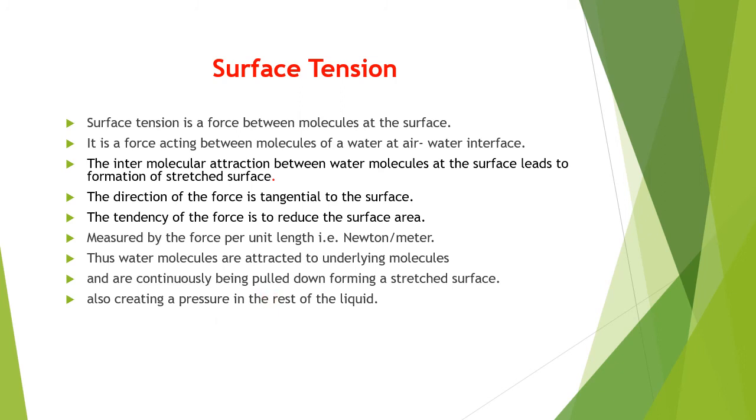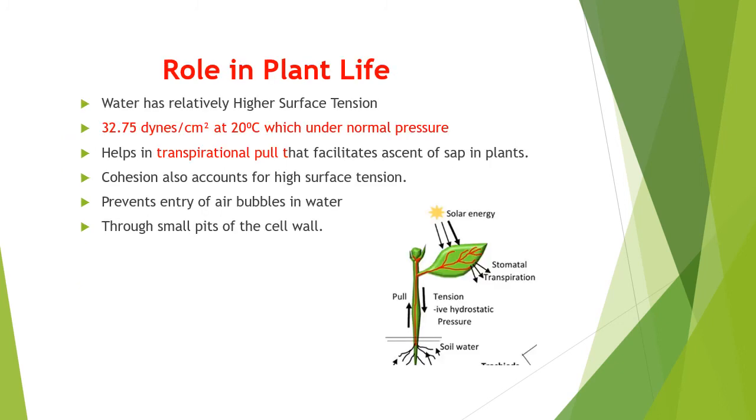So surface tension is creating a sort of a negative pressure, which will go down through the xylem vessels, which will result in the transpirational pull. So water has a relatively higher surface tension.